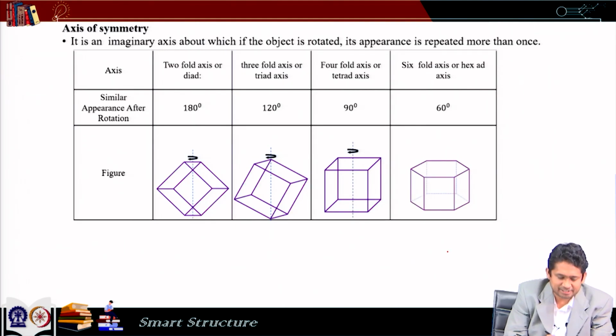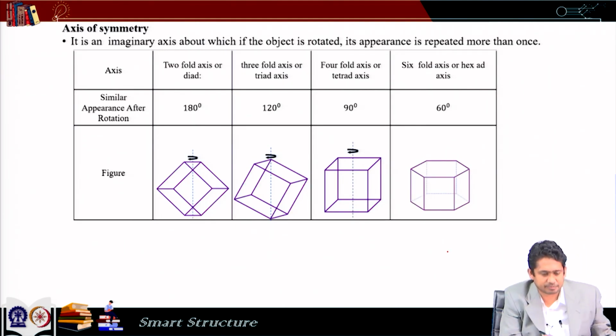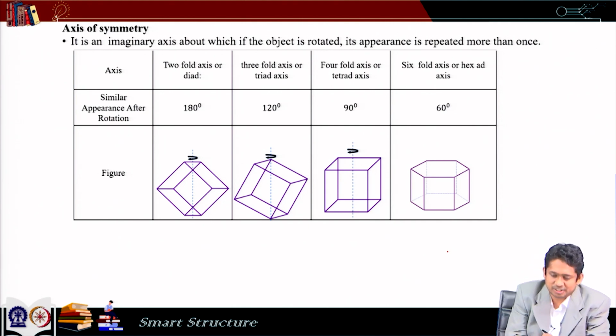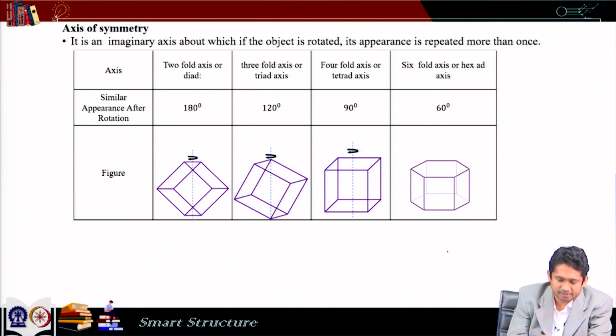Similarly, there can be axis of symmetry. It is an imaginary axis about which if the object is rotated, its appearance is repeated more than once. Now, something which does not have an axis of symmetry needs to be rotated by 360 degrees for the same shape to come.